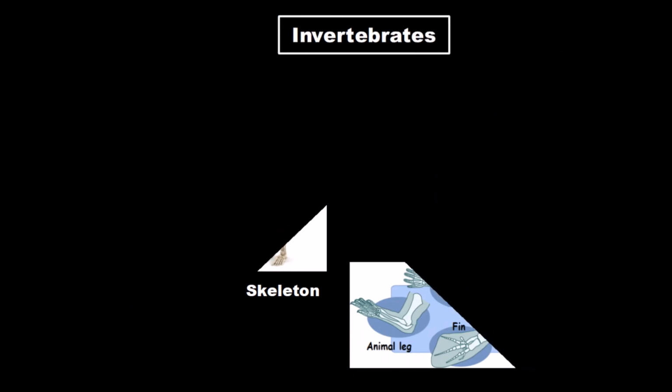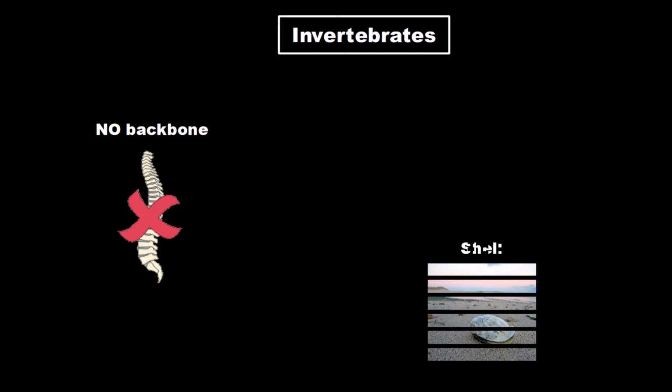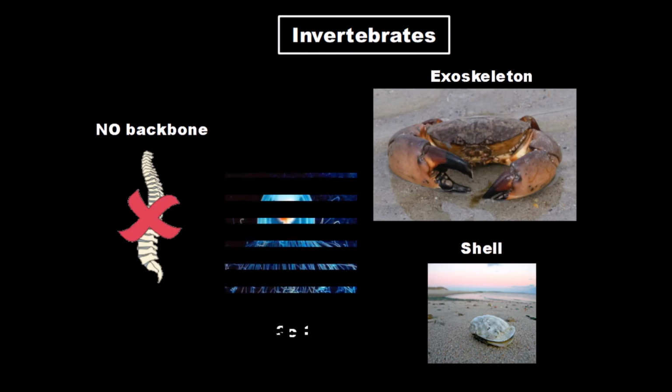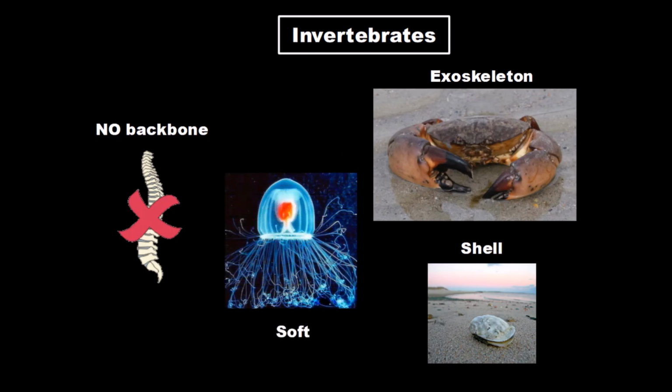Now, what about the invertebrates? Well, invertebrates, as we said, don't have a backbone, but some of them have a shell, like oysters or snails, to protect themselves. Some invertebrates have an exoskeleton. It's like our skeleton, but it's outside their body. It's like an armor. And there are others that don't have any protection. They have a soft body, as we could say.